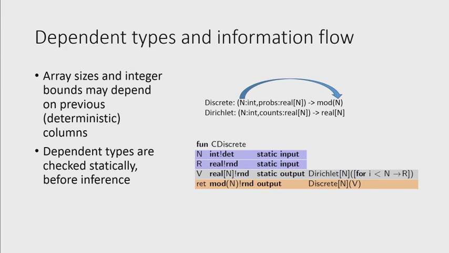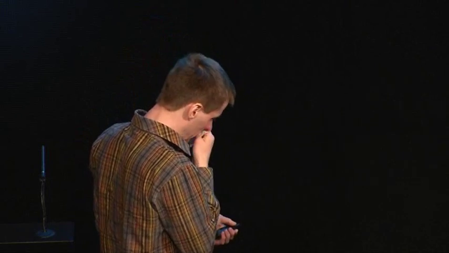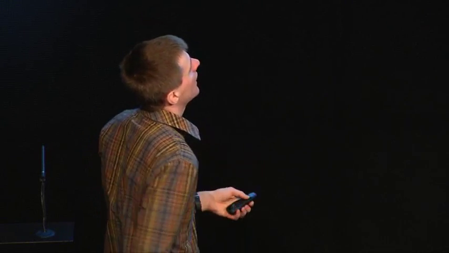Another contribution made in this paper was the presence of a dependent type system together with a simple lattice of levels, which I will talk about shortly.